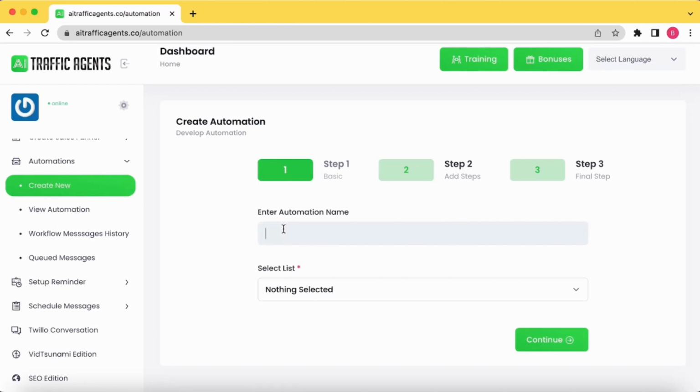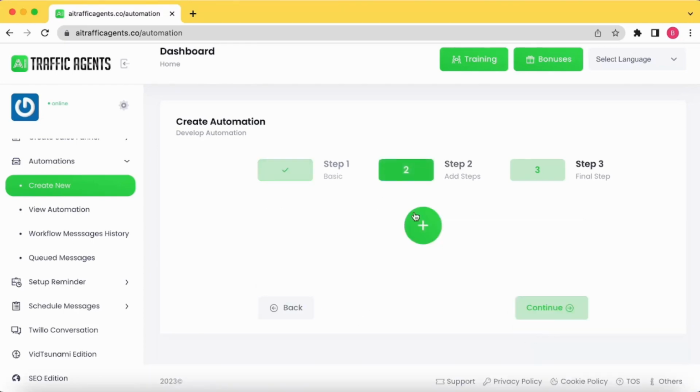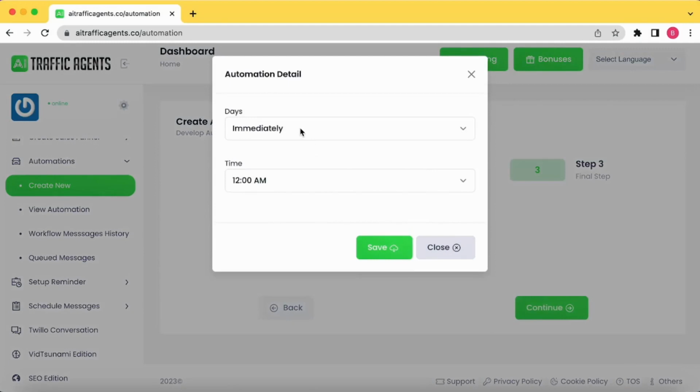So in the coming days, maybe you want to have feedback from them, then you can simply create a follow-up message list, feedback automation I would call it, and I'll select the list. So these are your existing customers, and we are going to send them a follow-up message for the feedback.